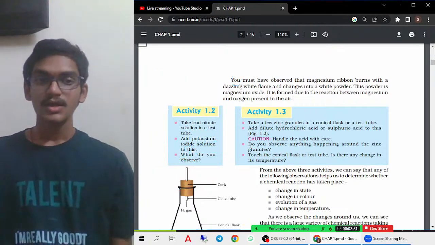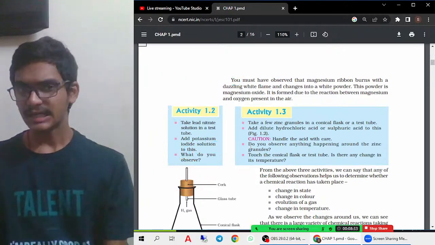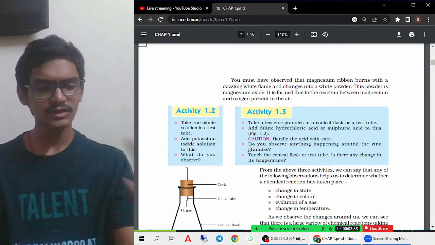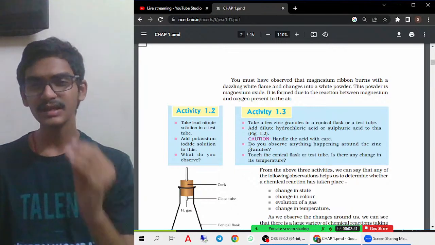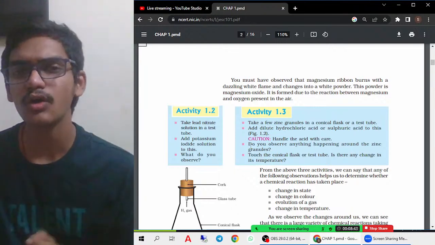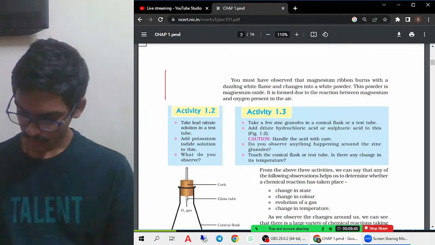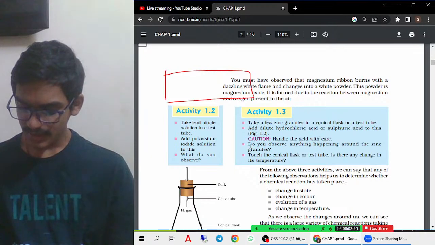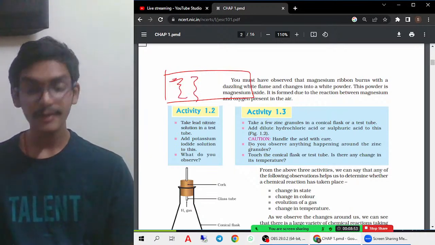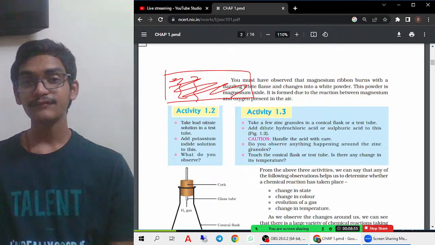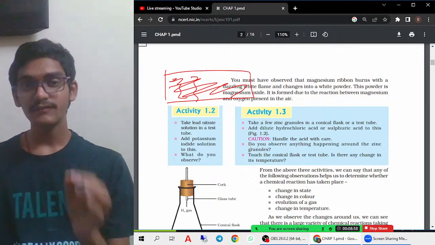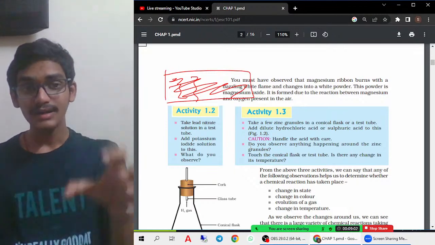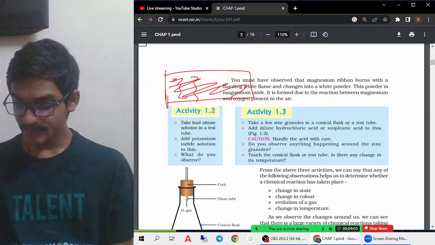Okay. So this magnesium is very reactive in the presence of oxygen. Therefore, even if you keep the magnesium ribbon outside, you get a very thin layer of magnesium oxide on this grayish ribbon. So we should always clean it with sandpaper before we burn the magnesium ribbon, because the magnesium oxide formed on it may prevent it from burning.